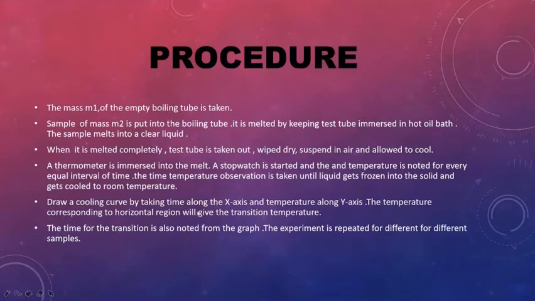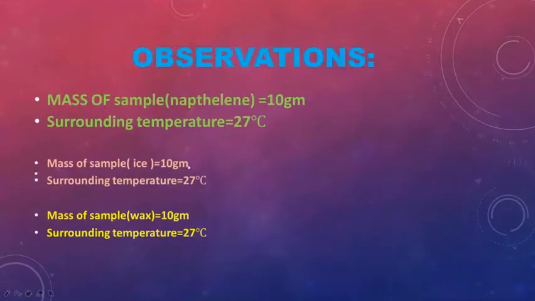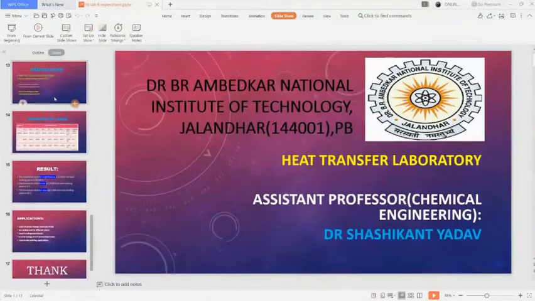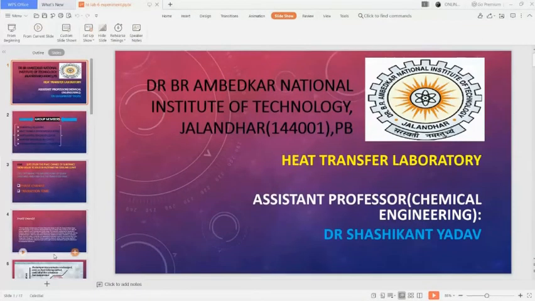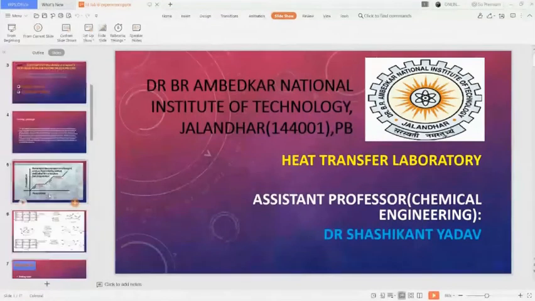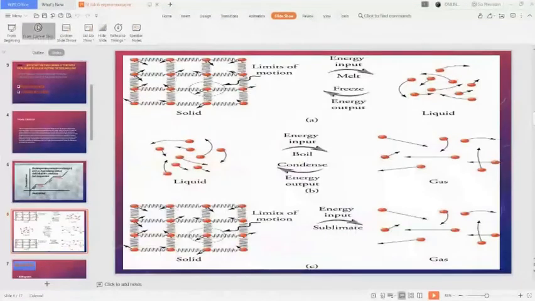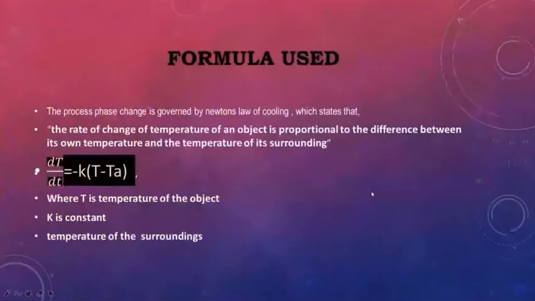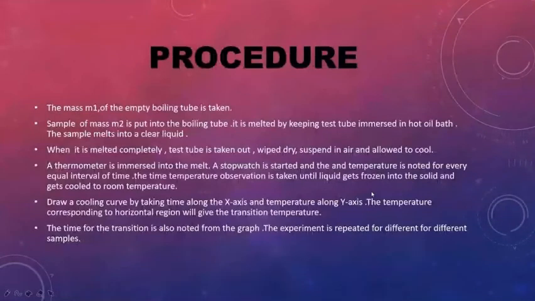Now I will explain the procedure of the experiment. First of all, mass M1 of the empty boiling tube is taken. A sample of mass M2 is put into the boiling tube. It is melted by keeping the test tube immersed in a hot oil bath. The sample melts into a clear liquid. When it is melted completely, the test tube is taken out, wiped dry, suspended in air and allowed to cool. A thermometer is immersed into the melt. The stopwatch is started and temperature is noted at every equal interval of time. The time-temperature observations are taken until the liquid gets frozen into solid and then cooled to room temperature.